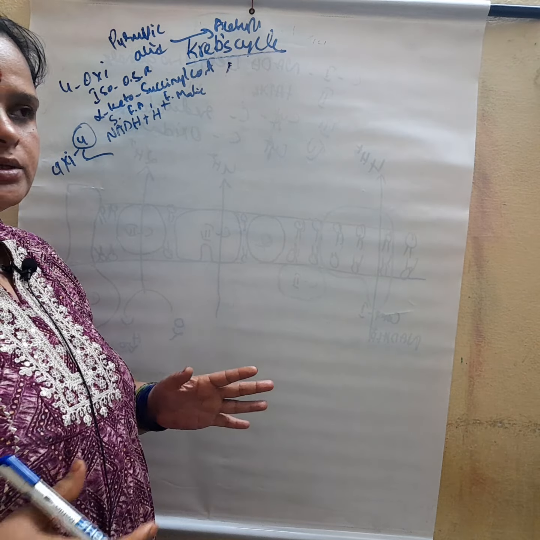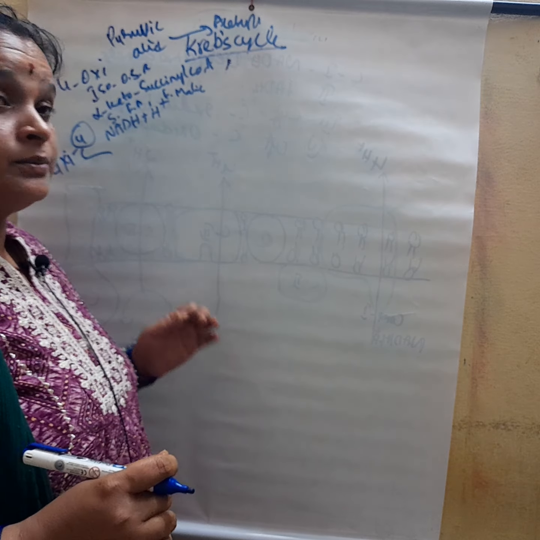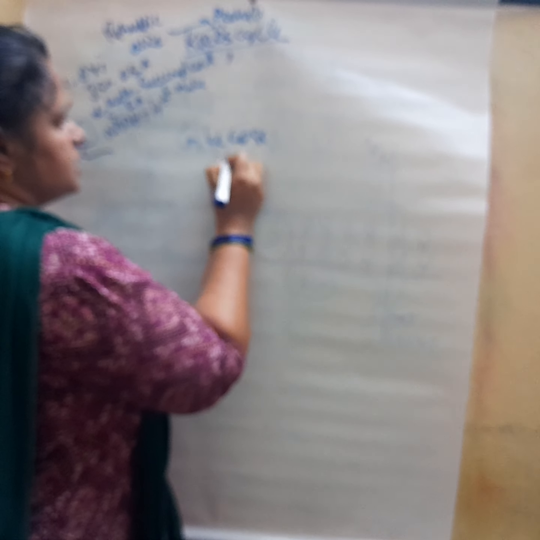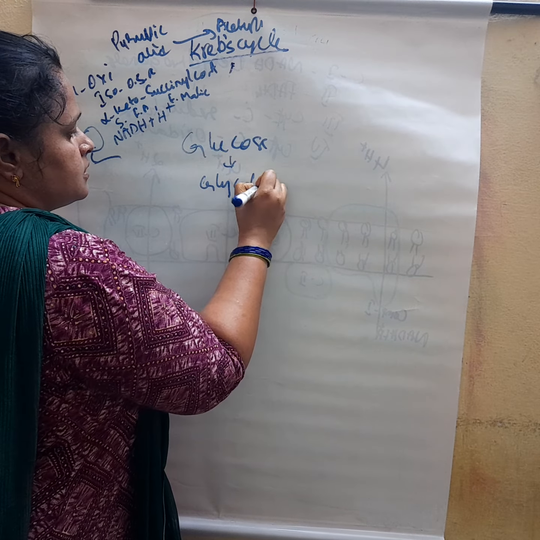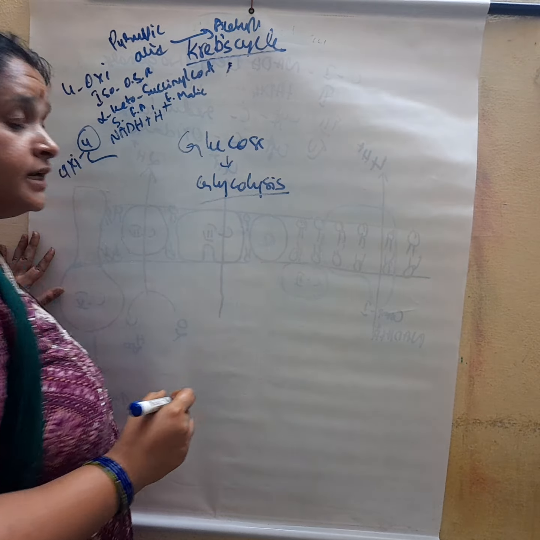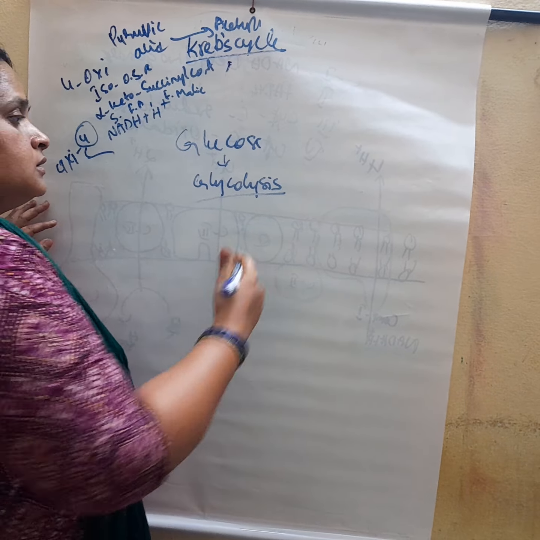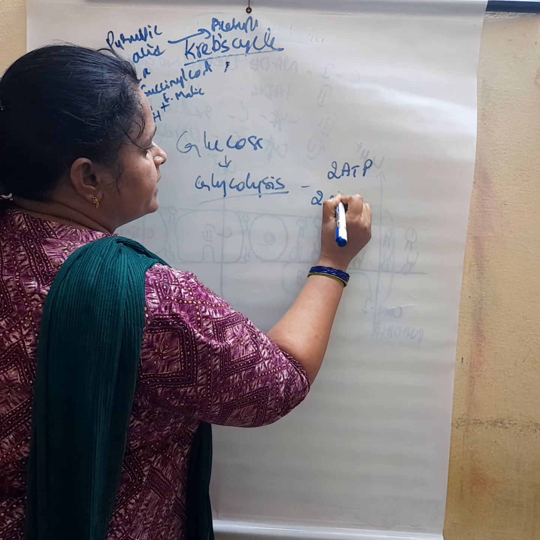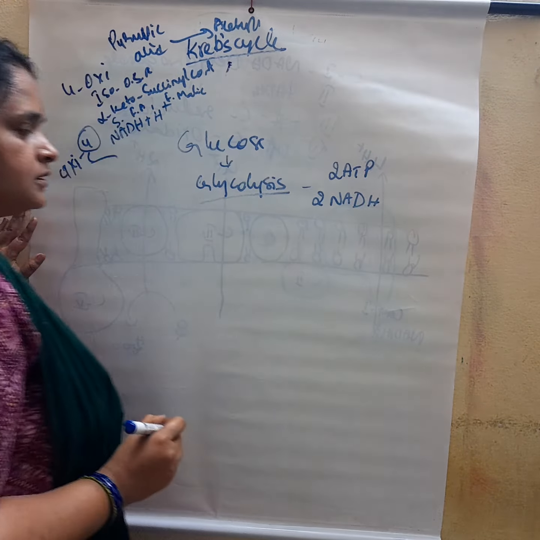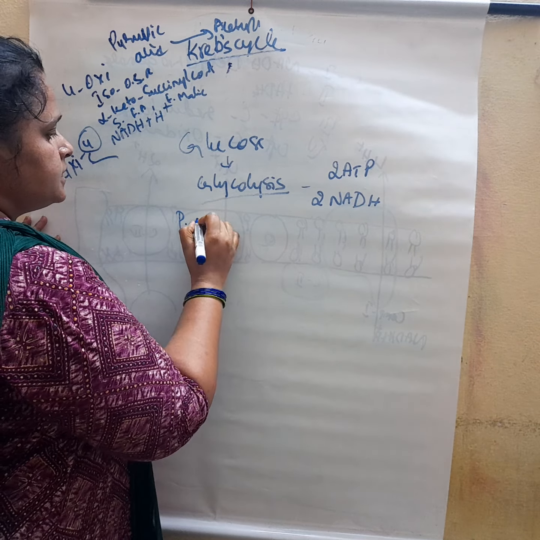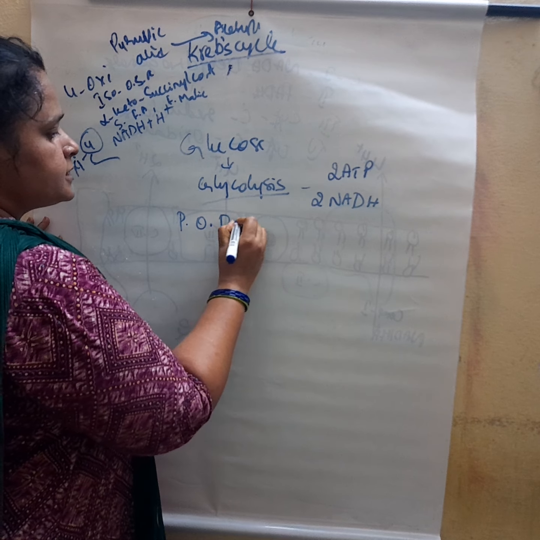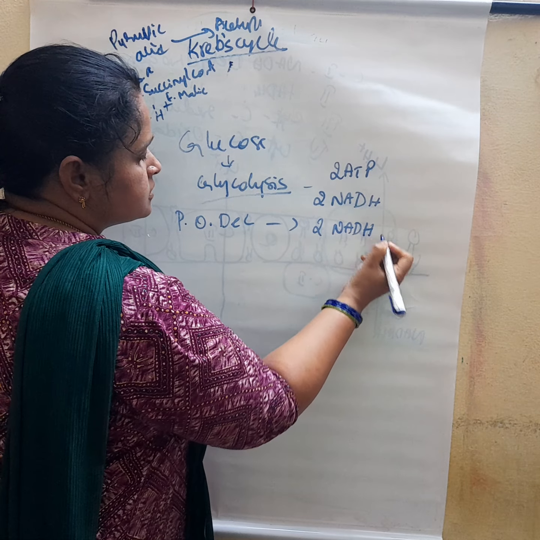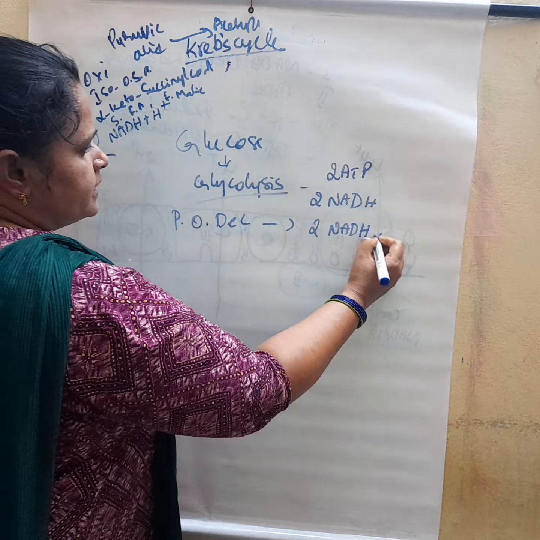So we'll discuss deeply from glucose. Glucose first undergoes glycolysis. In glycolysis, how many NADH are formed? I told you 2 ATP and 2 NADH. Next, pyruvic acid undergoes oxidative decarboxylation, and it also forms 2 NADH.